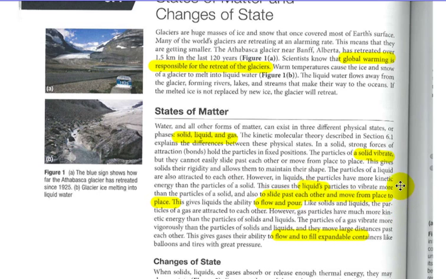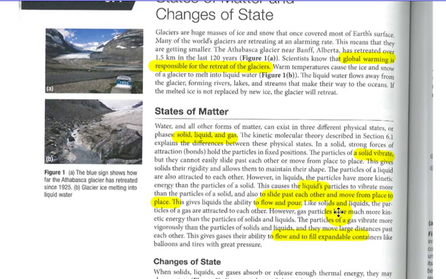Liquids have more kinetic energy. So if a solid absorbs more and more heat, the particles move faster and faster, get further apart, and there's more movement allowed. So the liquid vibrates more than a solid, and the molecules are allowed to slide past one another. That gives liquids the ability to flow and pour.